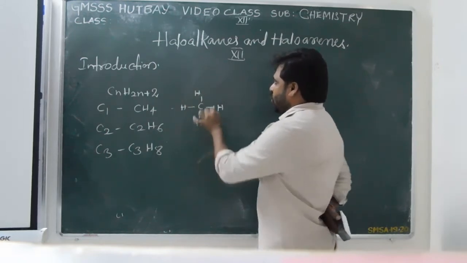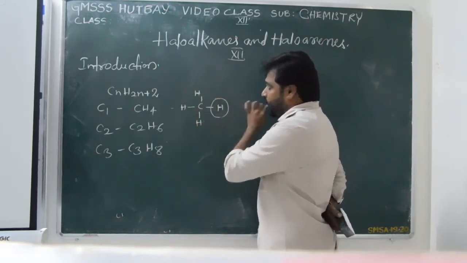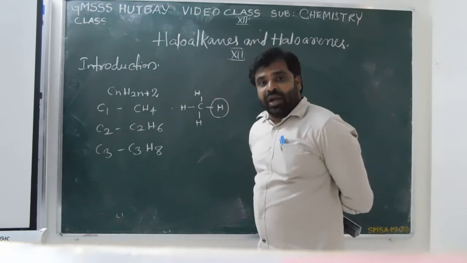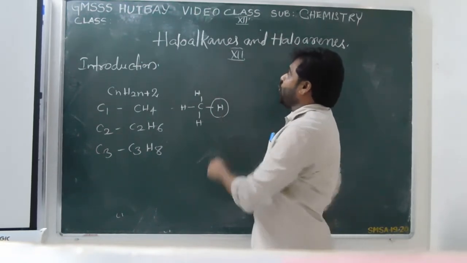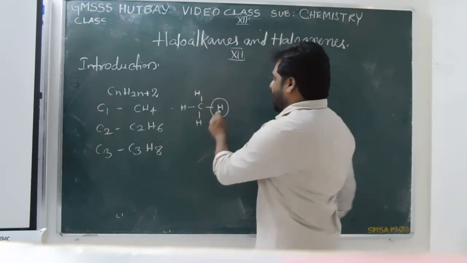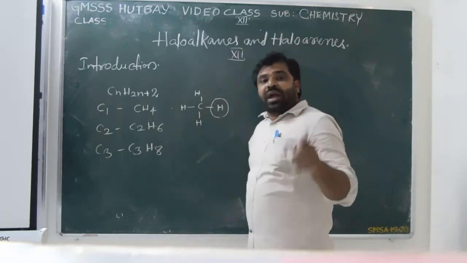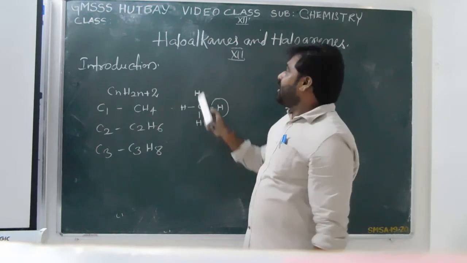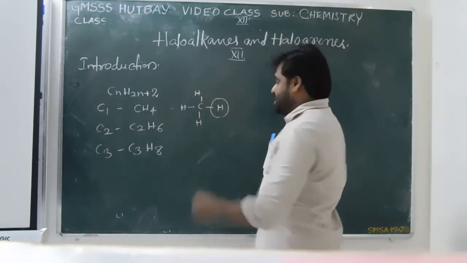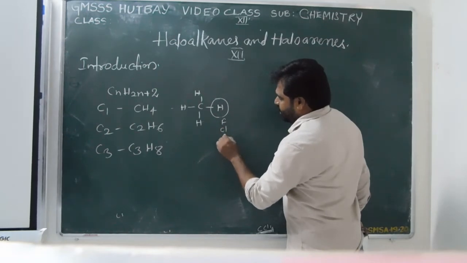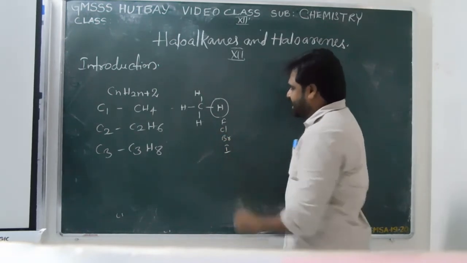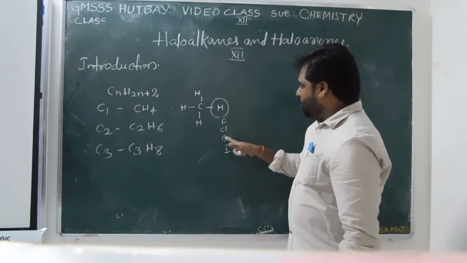Here, one hydrogen or more than one hydrogen is replaced by halogens like fluorine, chlorine, bromine, iodine to form a haloalkane.